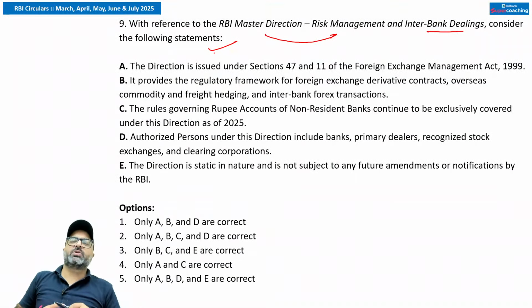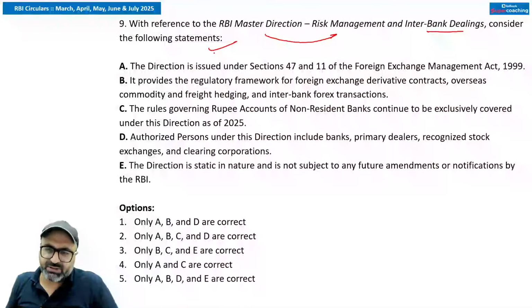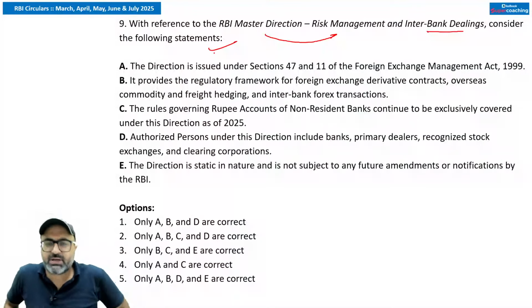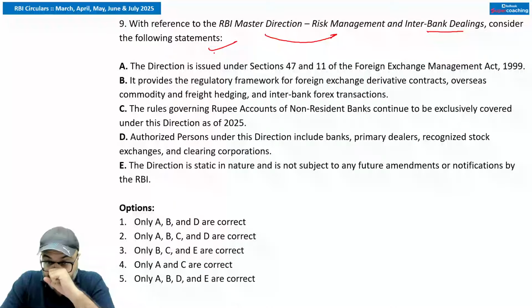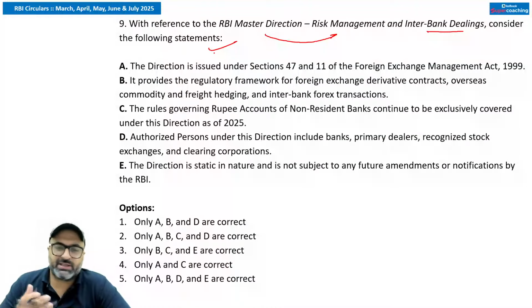It was basically to ensure orderly development and maintenance of India's foreign exchange market. It was basically to regulate and standardize foreign exchange derivative contracts, interbank foreign exchange dealings and so on.